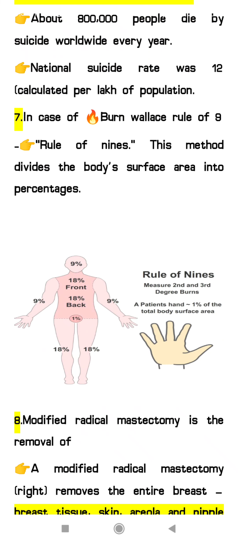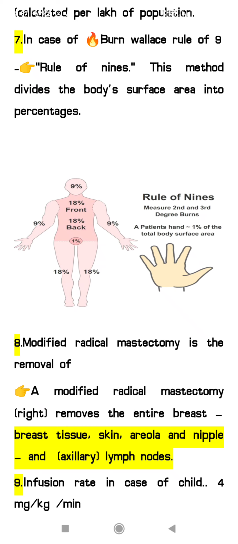Seventh question, in case of burn, Wallace rule of 9. So rule of 9 is estimated for what? It helps to estimate the body surface area as a percentage in case of a burn. Here you can see for both the upper limbs and the head we give 9%, and the trunk 18% front and back, and for both the lower limbs 18% each, and 1% for the perineum.